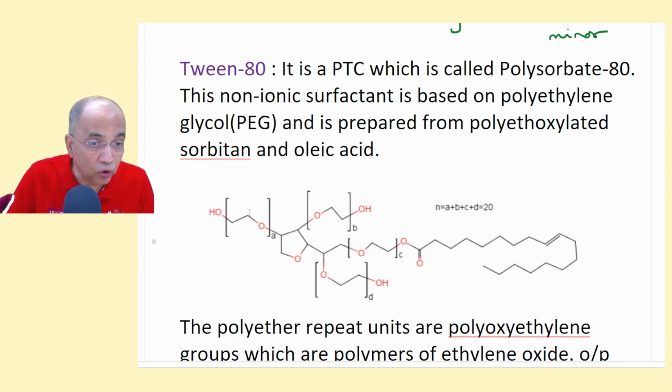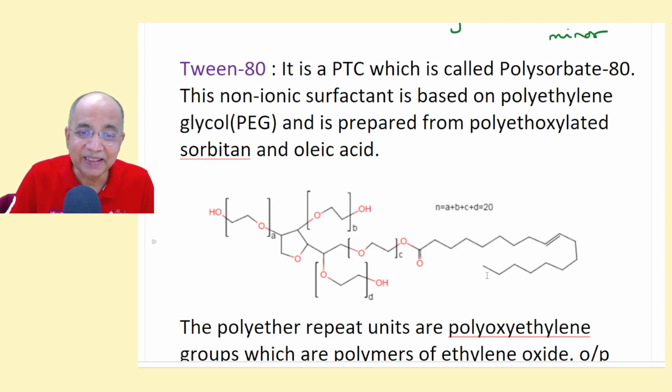CH2OH, OH, OH. Then it has been condensed with one polymeric polyethylene oxide part, and this side also a polyethylene oxide part, and in this position also, and this also a polyethylene oxide part, and this part is again esterified with oleic acid. This is a long chain oleic acid having one double bond.